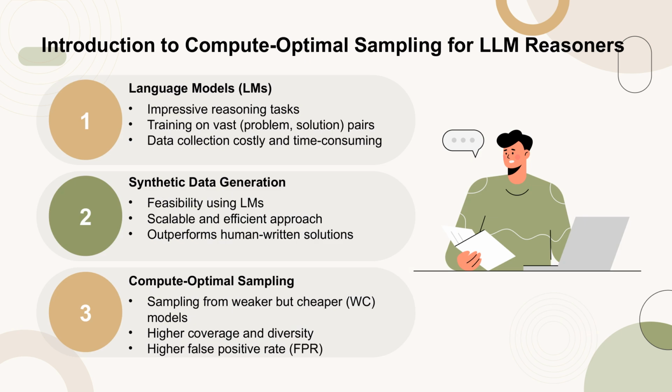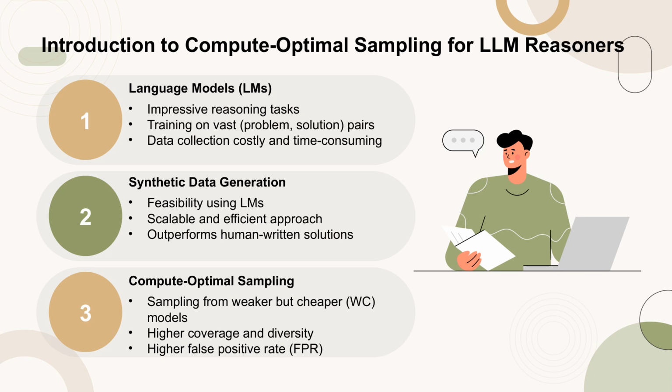Language models, LLMs, have shown significant capabilities in reasoning tasks, primarily due to their extensive training on large datasets of problem-solution pairs. However, the process of collecting such data from humans is both expensive and time-consuming. Recent studies have shown that synthetic data generation using LLMs themselves can be a more scalable and efficient solution. This synthetic data has been shown to outperform data generated by humans in several studies.